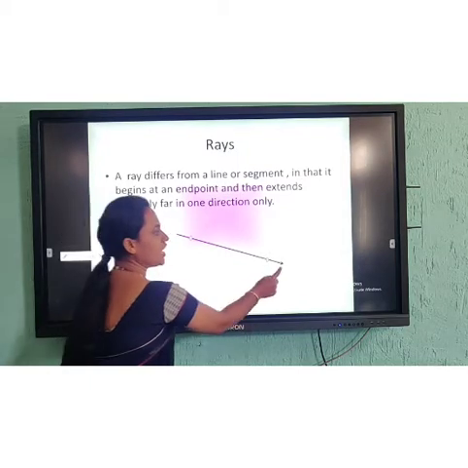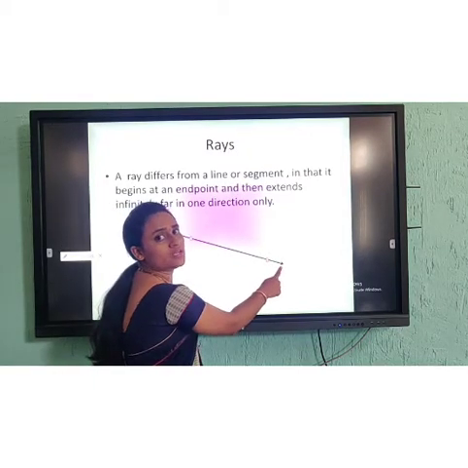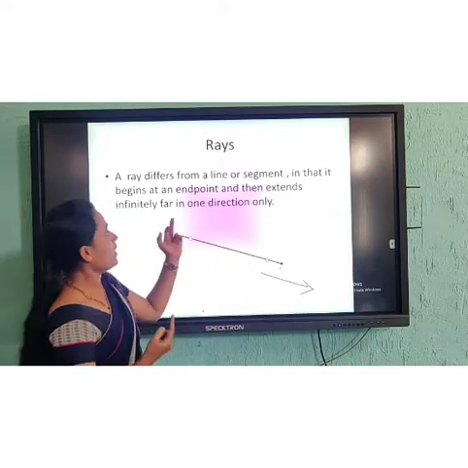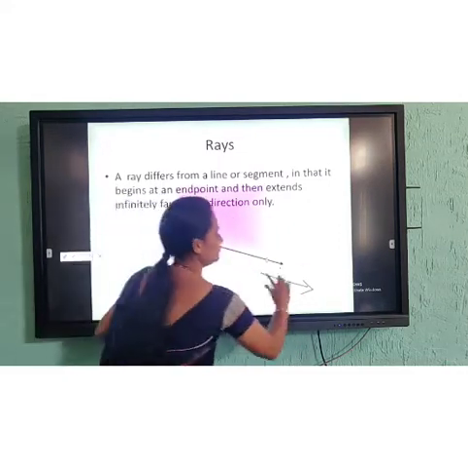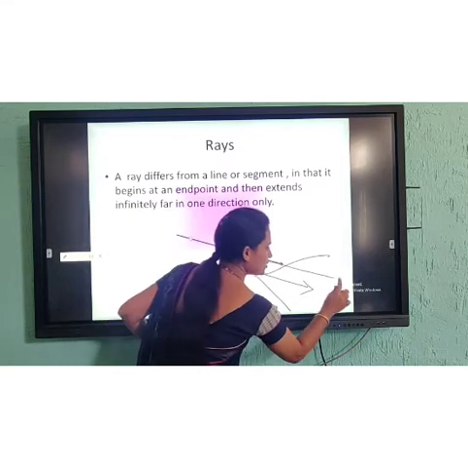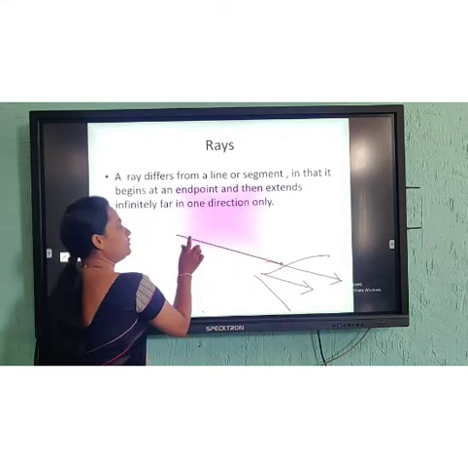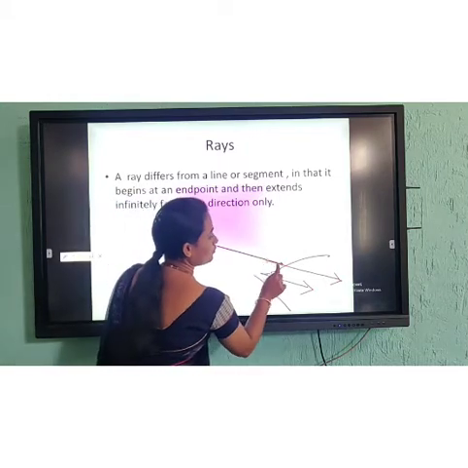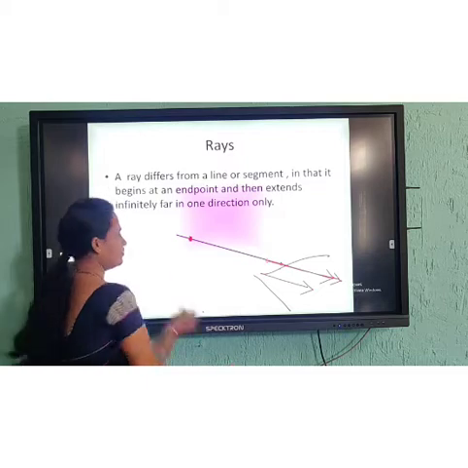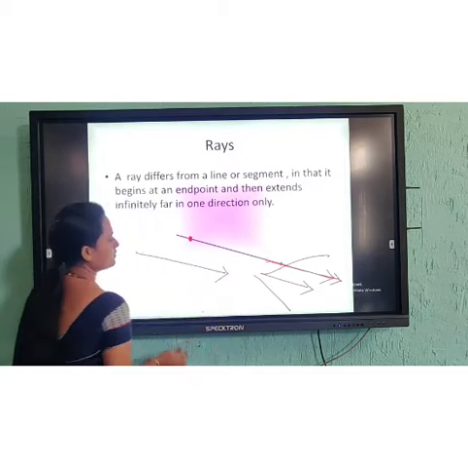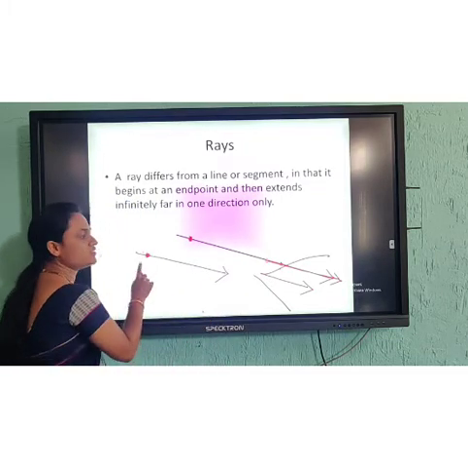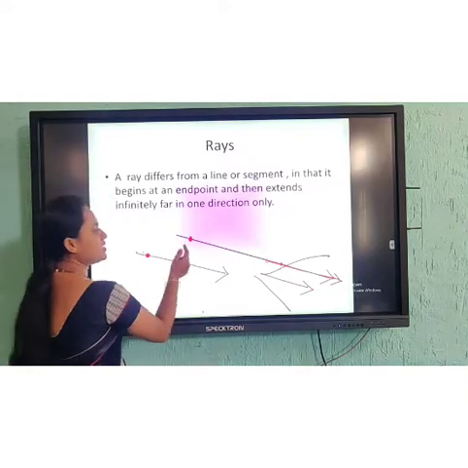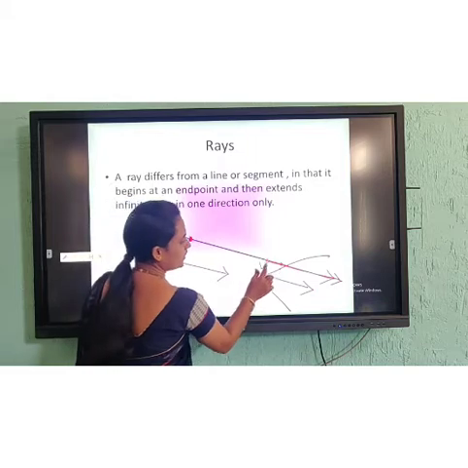If the arrow mark is there, what does it mean? It can extend, and in one direction only, not in different directions. But it will have a starting point, and it will not have an end point. If you want, you can still extend it. For example, if the beginning point is there and I mark the arrow, it is a ray. Clear? Now, for example, I name it here X and Y.